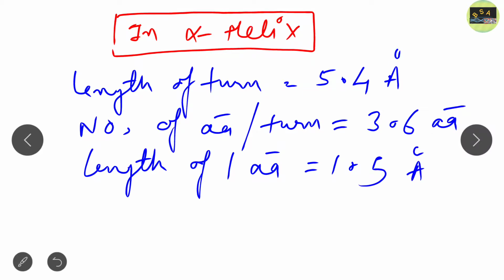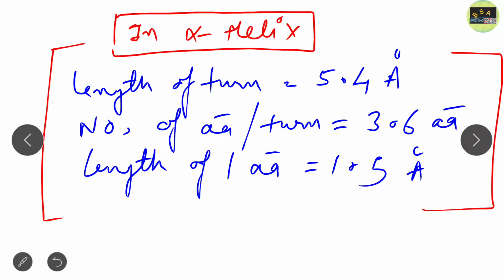Clear? So students, you have to remember these three things, because they are important from a numerical perspective. What are these three things? In case of alpha helix, the length of one turn is 5.4 angstrom, the number of amino acids per turn is 3.6, and the length of one amino acid is 1.5 angstrom. So till now you have a clear idea about the alpha helix.